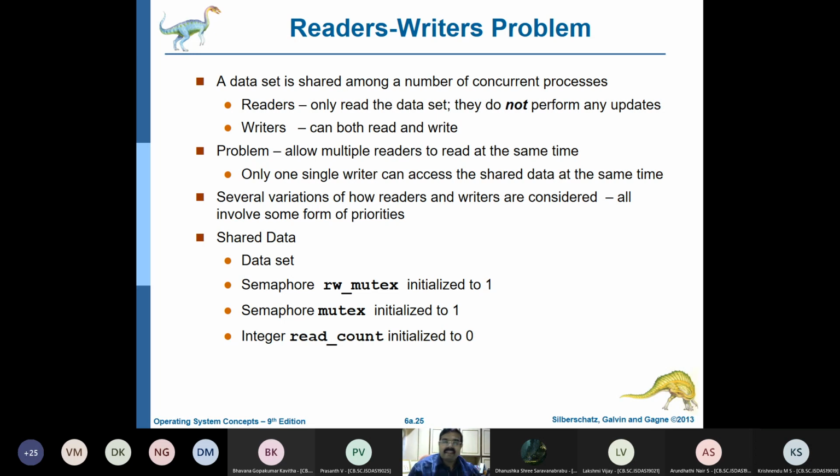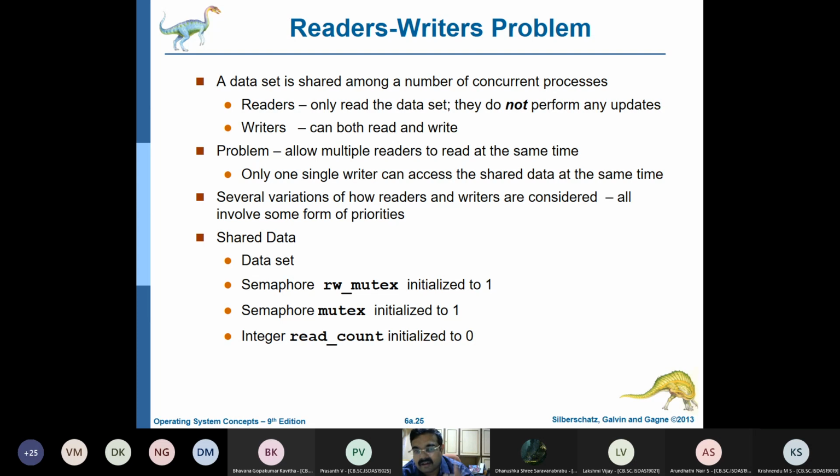So when there is a shared resource, only one process or thread, it can even be a concurrent process or a concurrent thread, should be allowed to access that data set.